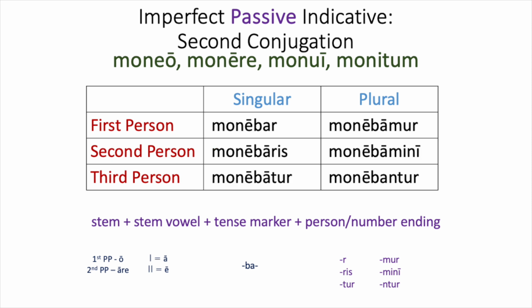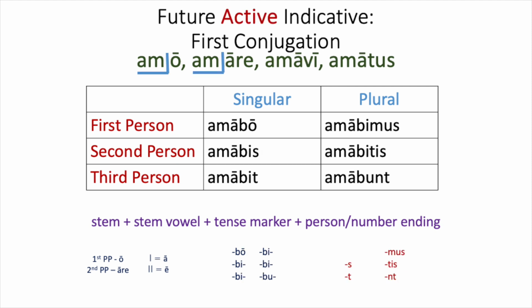All right, your forms are monebar, monebaris, monebatur, monebamur, monebamini, and monebantur. Again, remembering just using or, aris, atur, amur, amini, and antur. Okay, now let's learn the future forms.